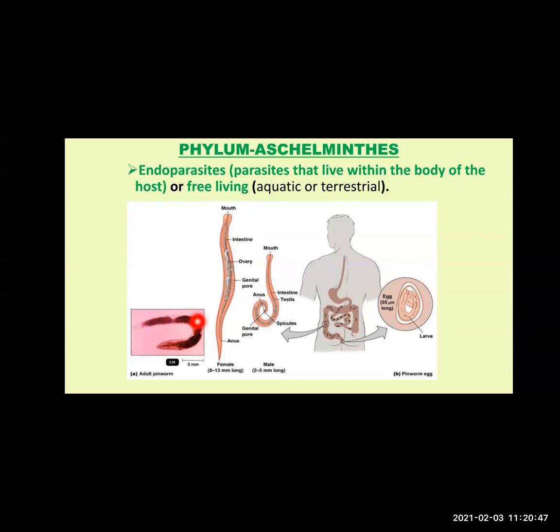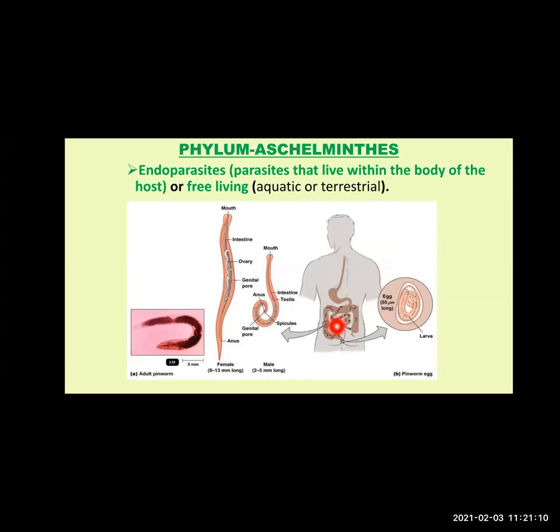This picture is of a pinworm, which is found in the body of humans. Then even the Ascaris is also there. Ascaris male and female. These are called intestinal worms. They are found in our intestine. The larvae or the egg, which contains the larvae, enters our body.